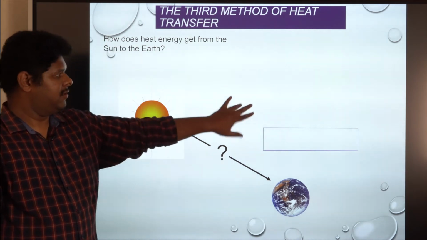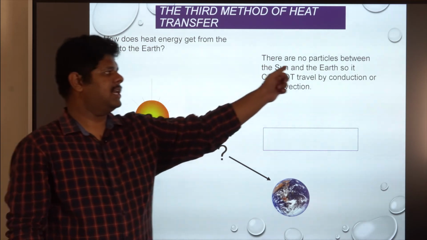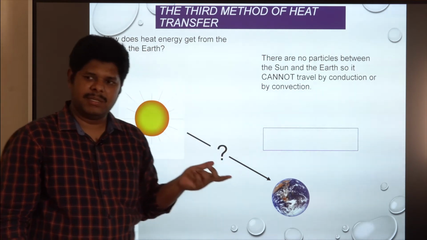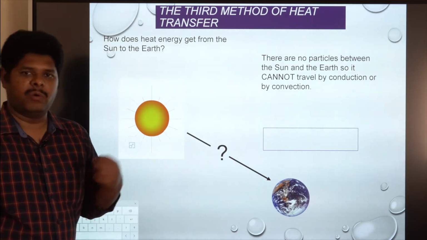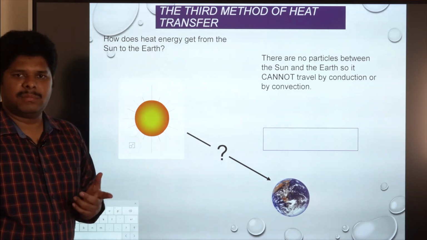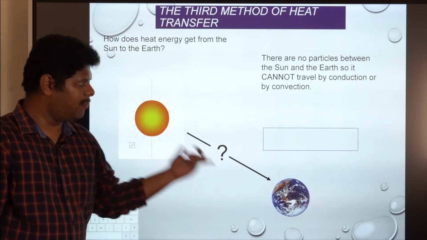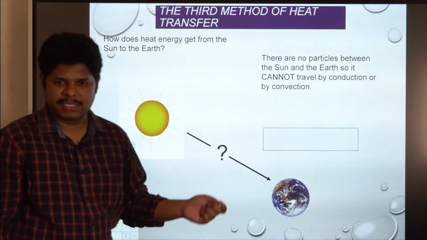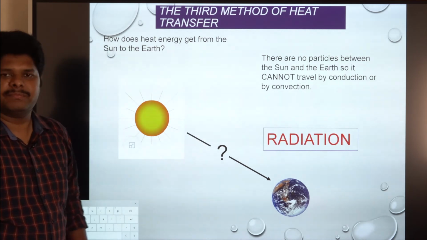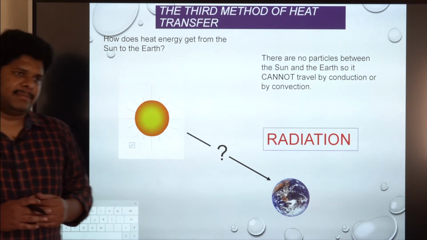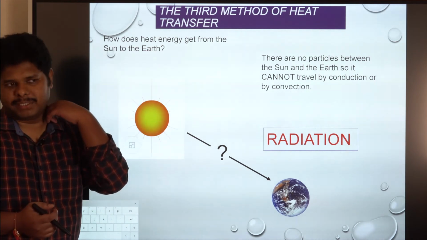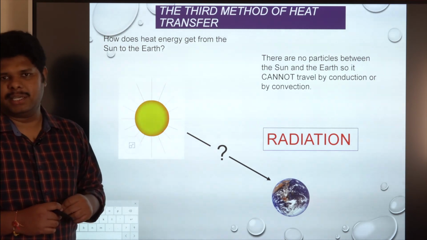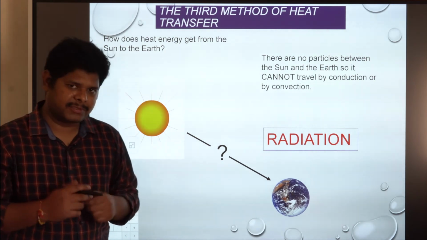Look here. You can see there are no particles between the sun and earth, so it cannot travel by conduction or convection, because for conduction and convection you require a medium like particles, but here there are no particles at all. Then how does the energy transfer from sun to earth? The answer for this is radiation.